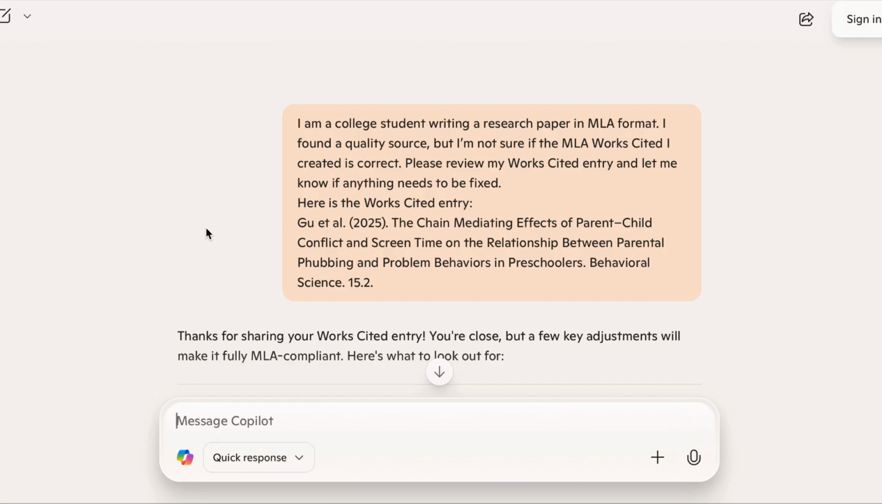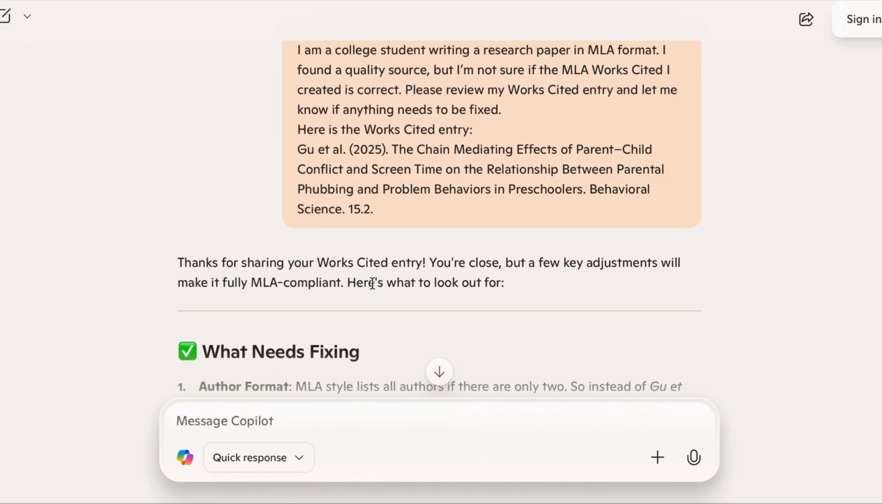And so here again would be another example. I am telling AI who I am. I'm a college student. I'm writing a research paper in MLA format. I have a quality course, but I don't know how to generate the works cited entry. Here's what I have. I'm asking the AI if it's correct or not. So in this case, what's supposed to be an MLA works cited entry is not correct. I know it's not correct. I purposely gave it something that was incorrect, and it's going to tell me some suggestions.